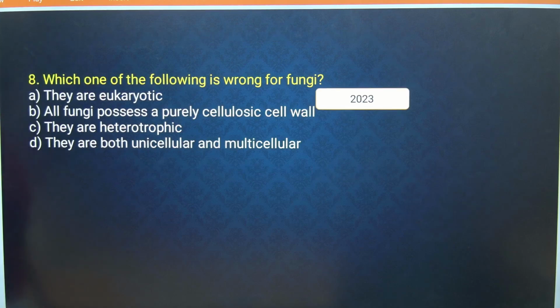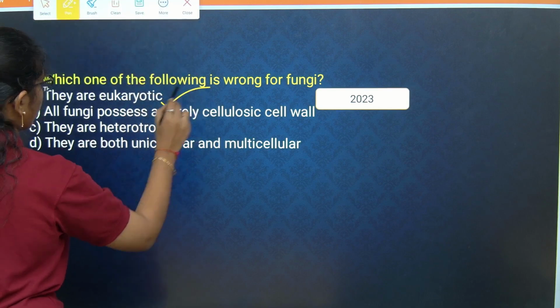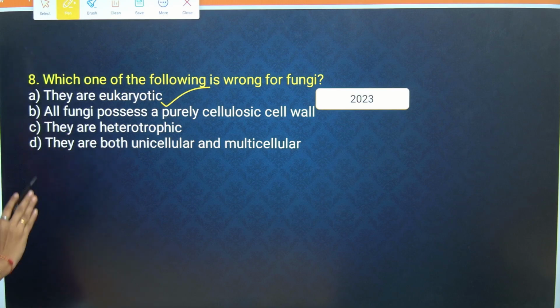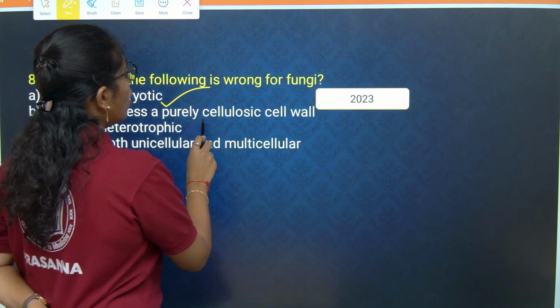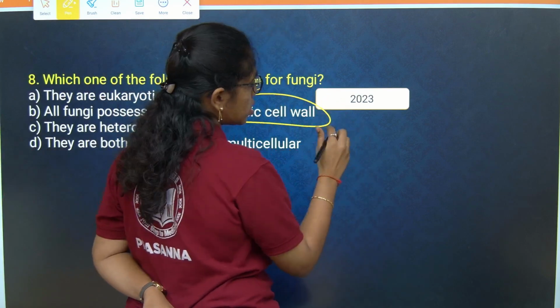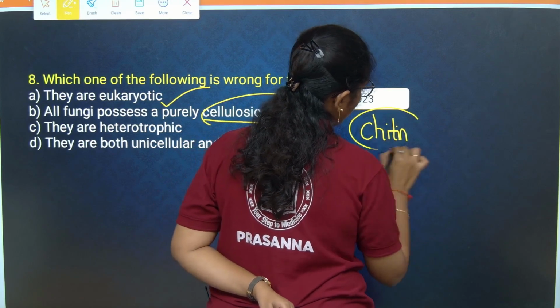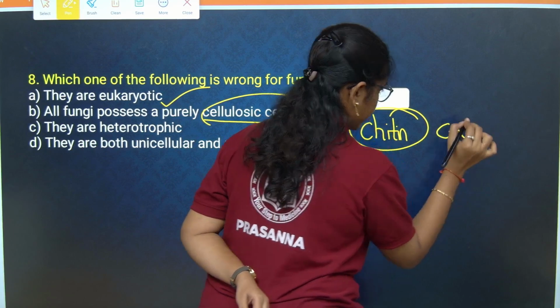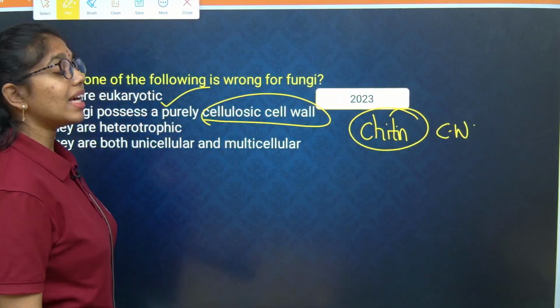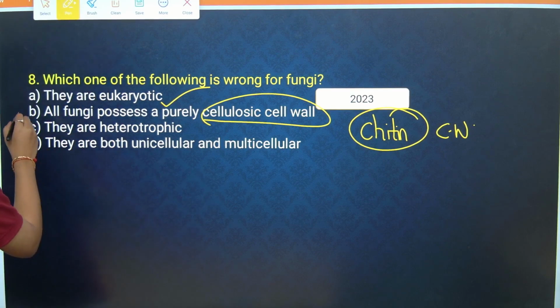Which one of the following is wrong for fungi? They are eukaryotic, of course, correct. All fungi possess a purely cellulosic cell wall. No. Fungi possess a chitinous cell wall. The fungal cell wall is composed of chitin. It is called fungal cellulose, but it is not a cellulosic cell wall. So yes, this is wrong.